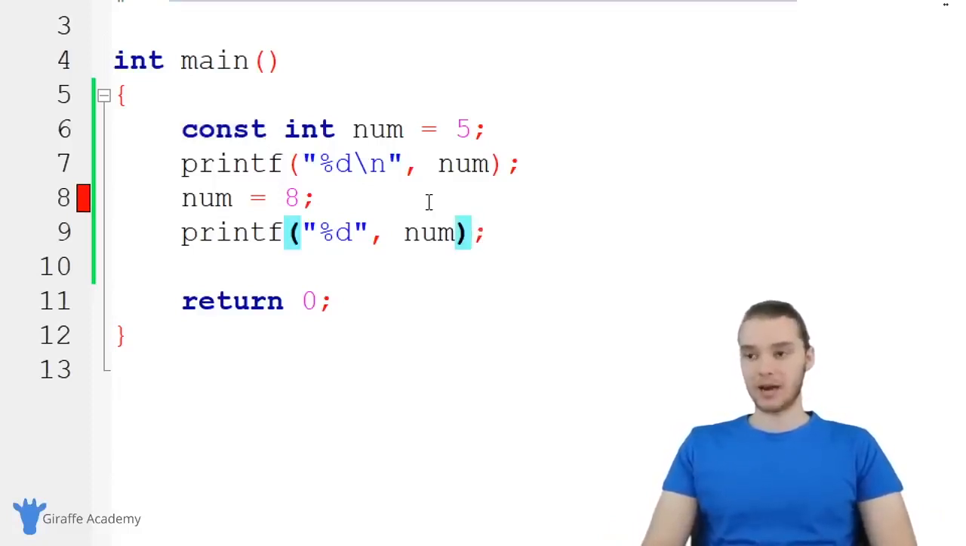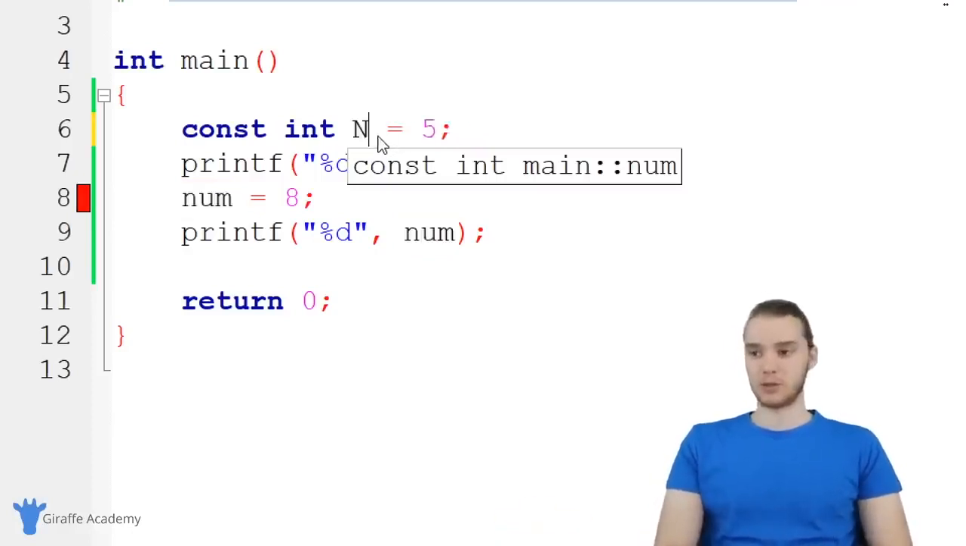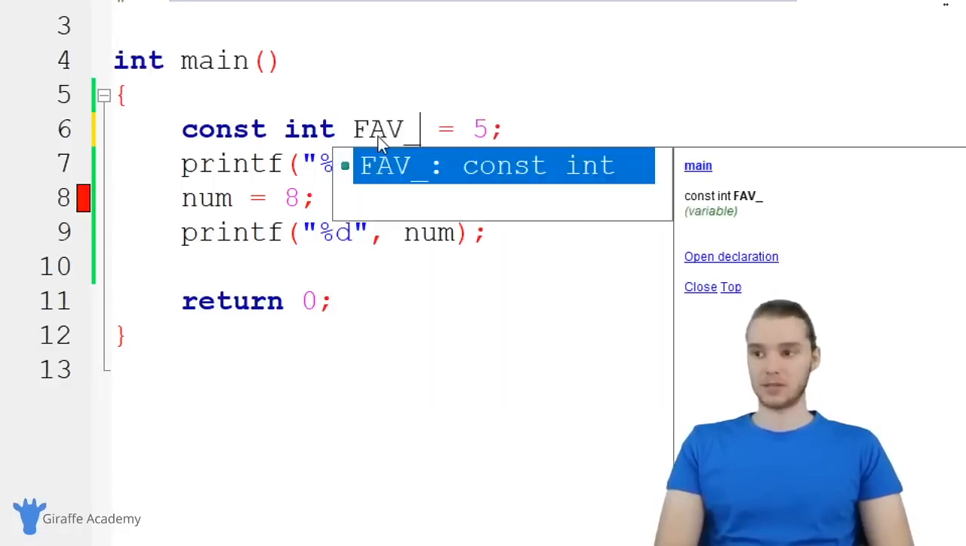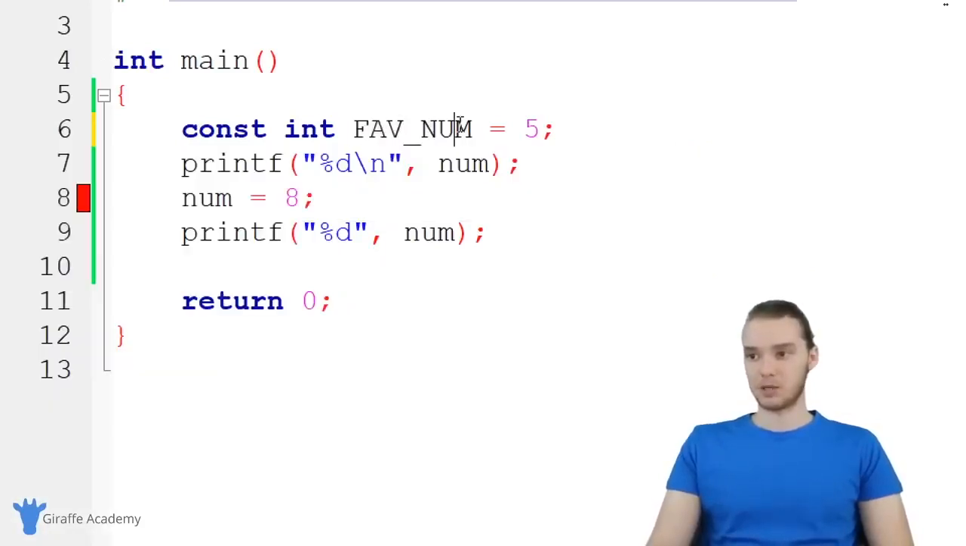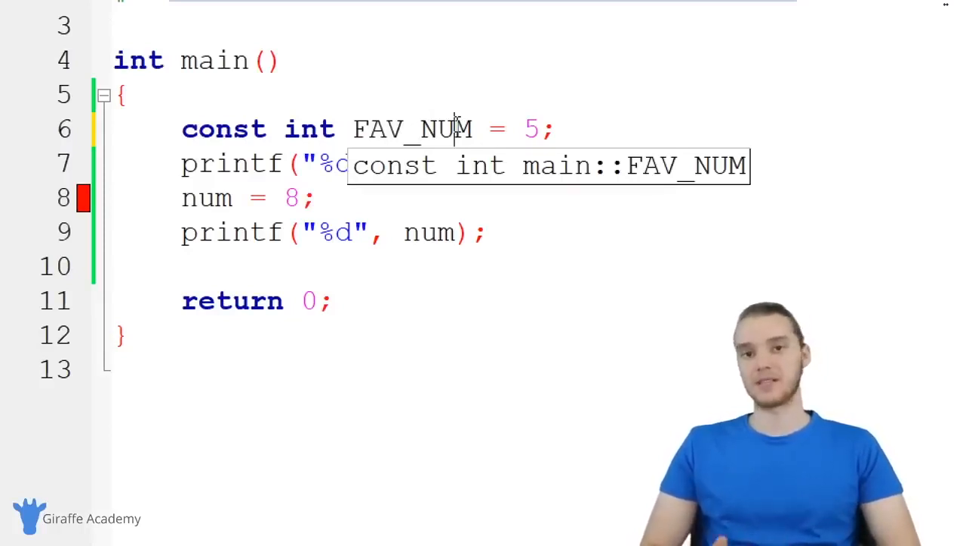Also, a lot of times when we make constant variables in C, we'll give them all uppercase names. And this isn't required. This is just what a lot of developers will do. So instead of num like this, they would say NUM. Or maybe this is your favorite number, so you could say FAV_NUM. So that would be how you could distinguish two words. But generally, constants will be all capital, and that's just so it's kind of obvious that they're unchangeable, that they're constants.